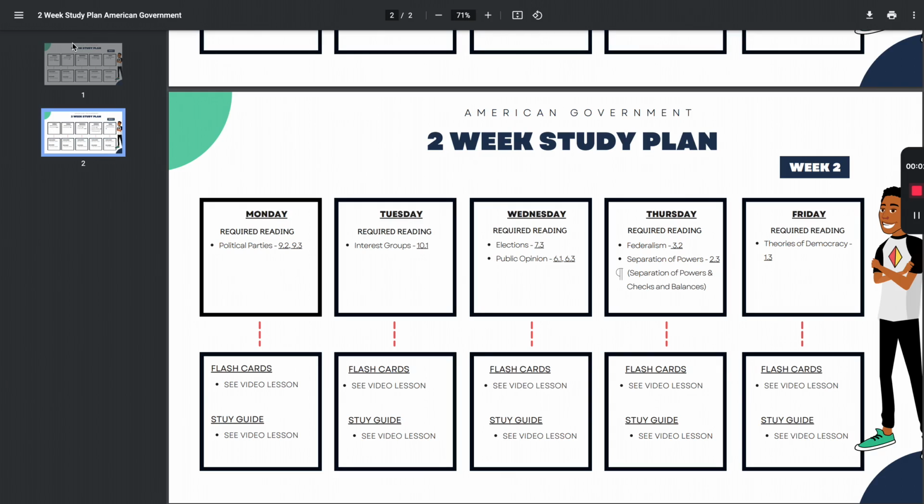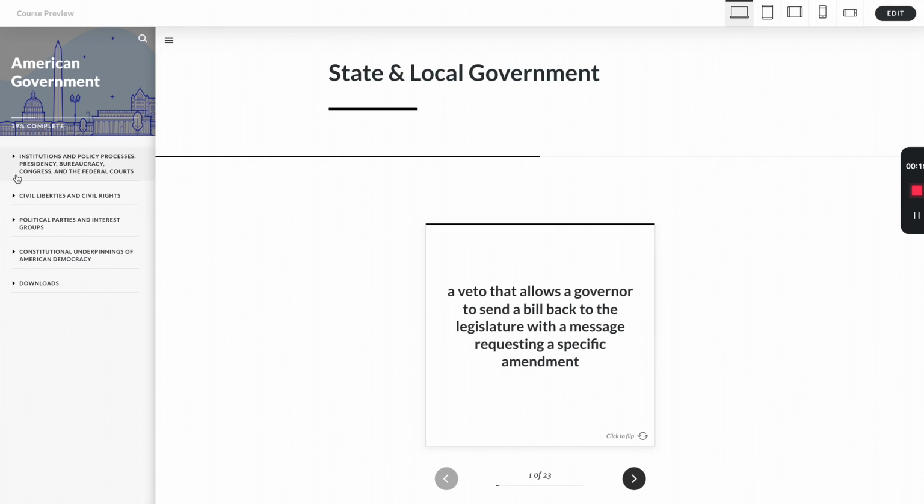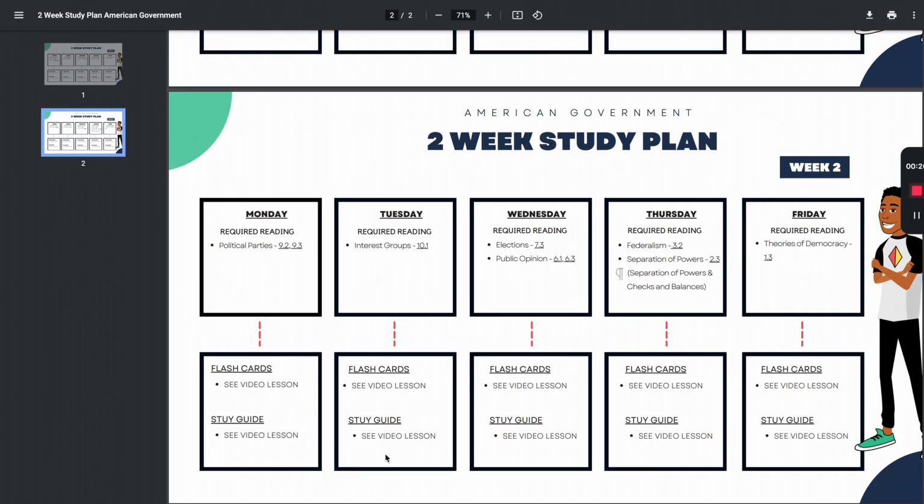All right, guys. So week 2 is pretty straightforward. As far as flashcards and study guides, you are going to pretty much just go over everything again that we did the previous week. Start from institutions and policy processes, and you're just going to do a replay of last week.